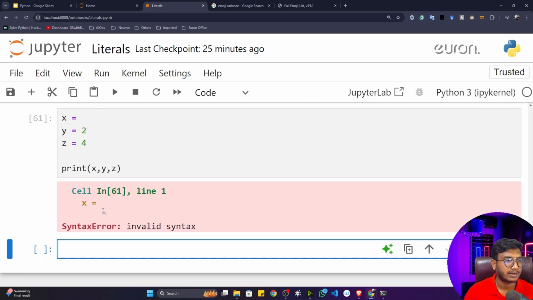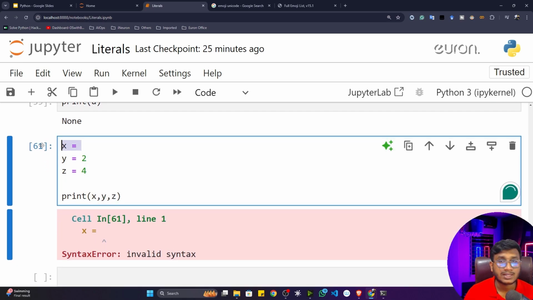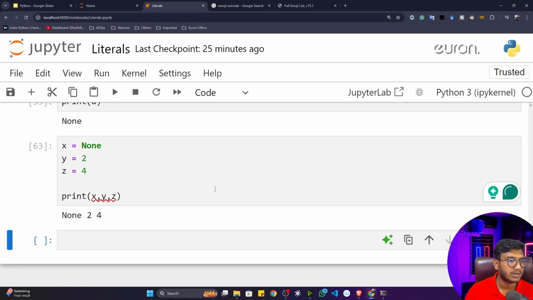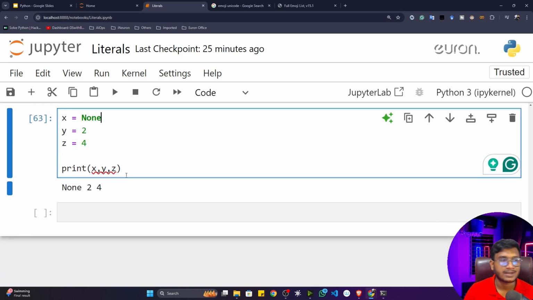See, it will give me one syntax error. It is telling invalid syntax, because nothing is defined there. Inside Python, you can't do it. So if you want to create an empty variable and don't want to store anything there, you can take this None type literal. If I execute now, this program is working. It is printing None, then 2 and 4. So this is called a None type literal inside Python.